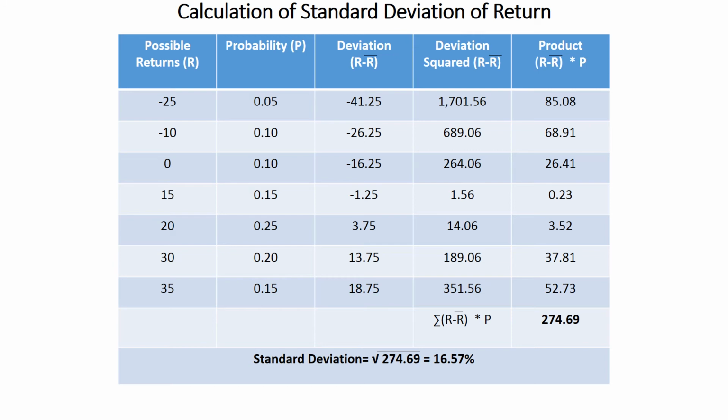R bar is nothing but the expected return we calculated in the previous slide, that is 16.25. So when we take this, we take minus 25 and deduct from it 16.25.